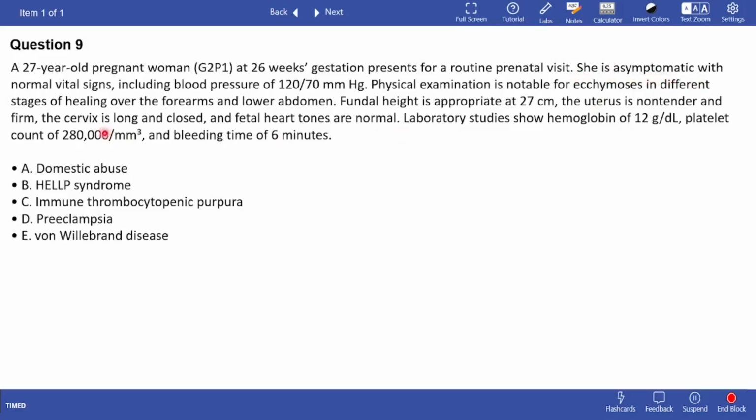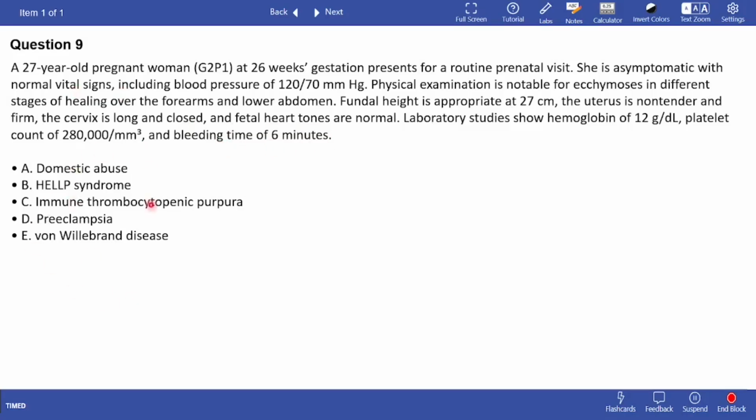She is asymptomatic with normal vital signs, including blood pressure of 120 by 70. Physical examination is notable for ecchymosis in different stages of healing over the forearms and lower abdomen. Fundal height is appropriate at 27 centimeters. The uterus is non-tender and firm. The cervix is long and closed, and the fetal heart tones are normal. Hemoglobin is 12, platelets 280,000, and bleeding time of 6 minutes.